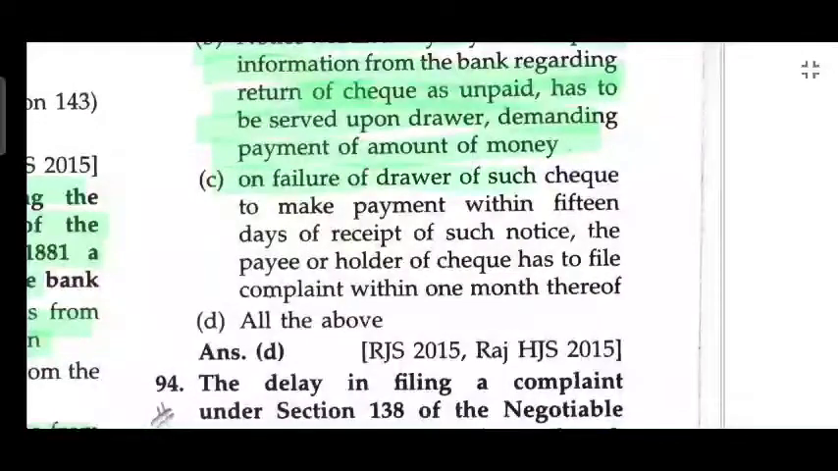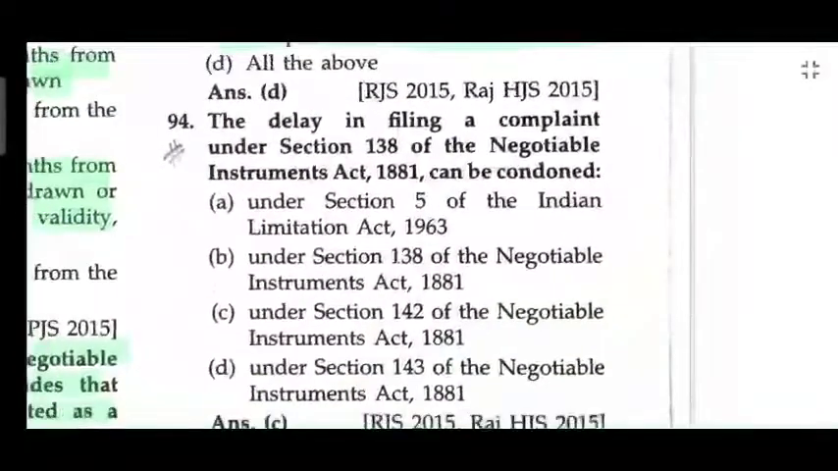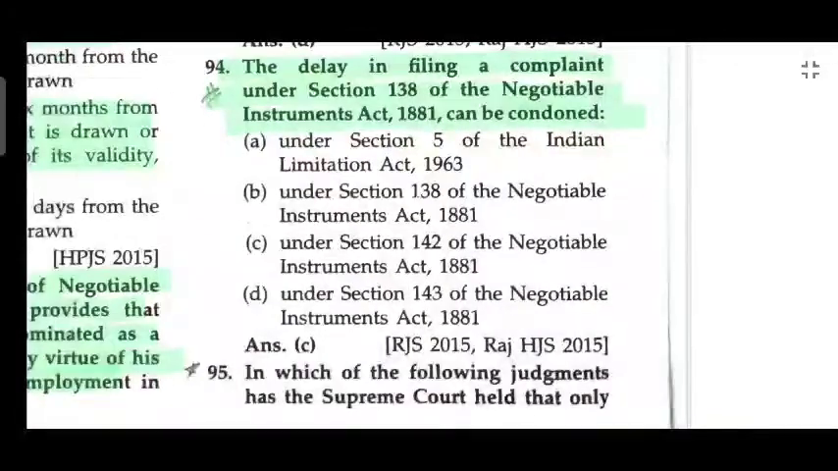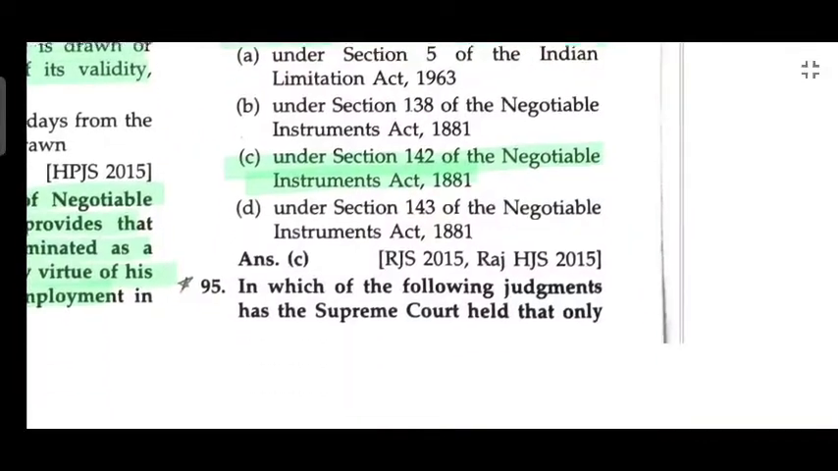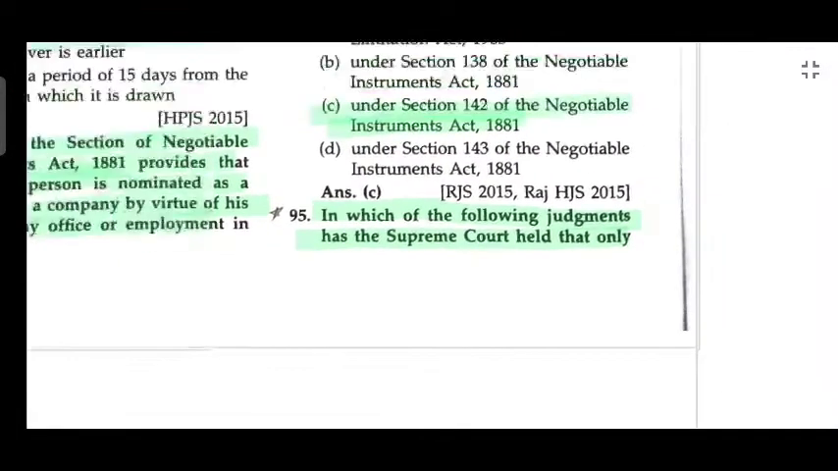On the failure of the drawer of such check to make payment within 15 days of receipt of the notice, the payee or holder of the check has to file complaint within 1 month thereof. The delay in the filing of complaint under Section 138 of NI Act can be condoned under Section 142 of NI Act 1881.